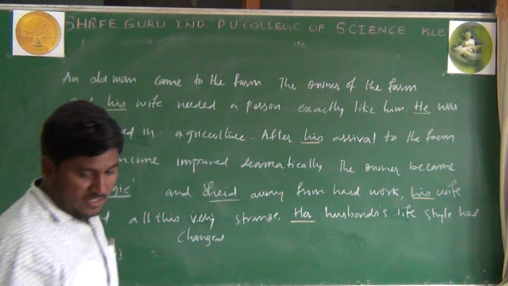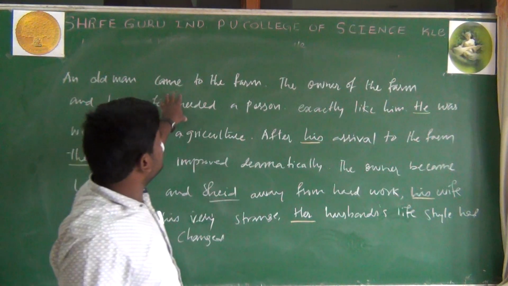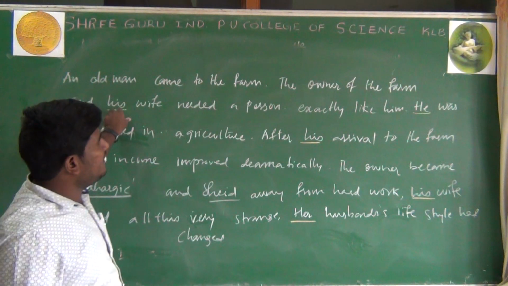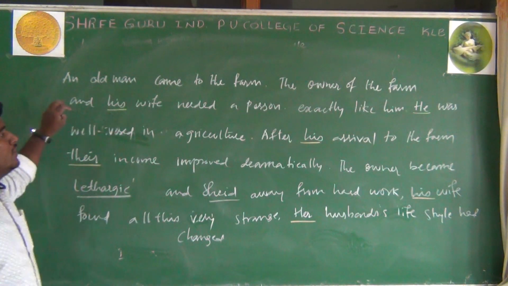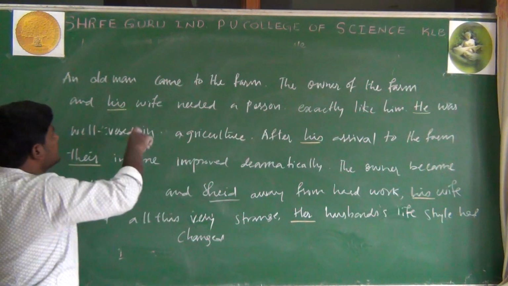Look at this, again underlined words here. An old man came to the farm. The owner of the farm and his wife needed a person exactly like him. So we are talking about what? The owner of the farm and his wife.